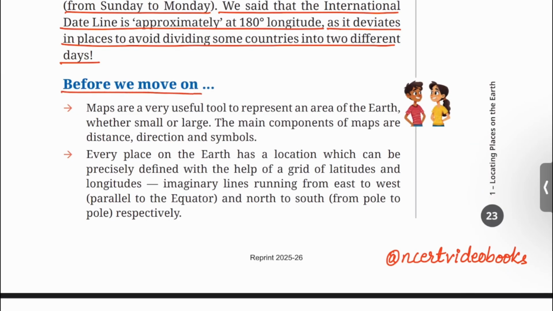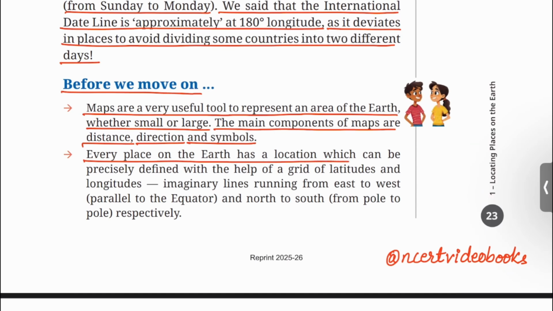Before we move on, maps are a very useful tool to represent an area of the earth, whether small or large. The main components of maps are distance, direction, and symbols. Every place on the earth has a location which can be precisely defined with the help of a grid of latitudes and longitudes.